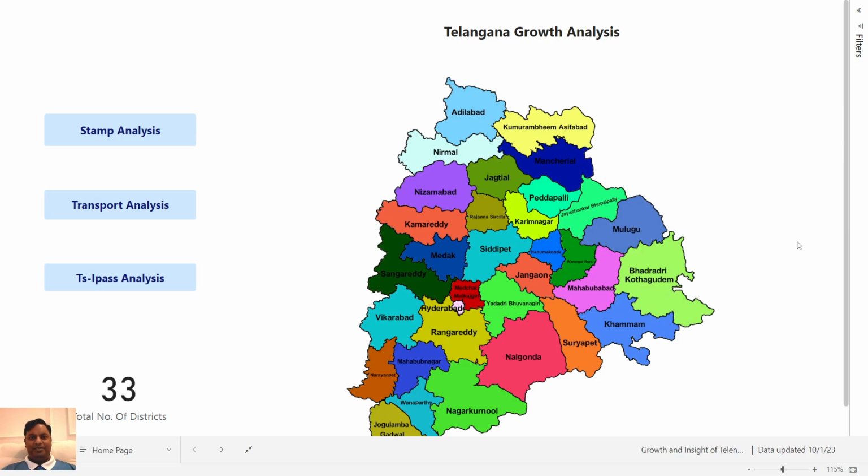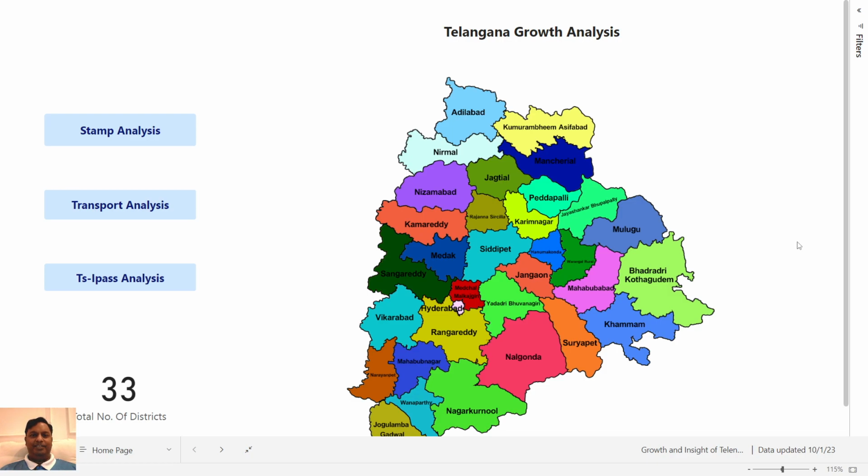I'm here to present the dashboard which I have been working with for the last couple of weeks. It has been an incredible experience. Thank you so much, CodeBasic team, for the real-time data and the opportunity.